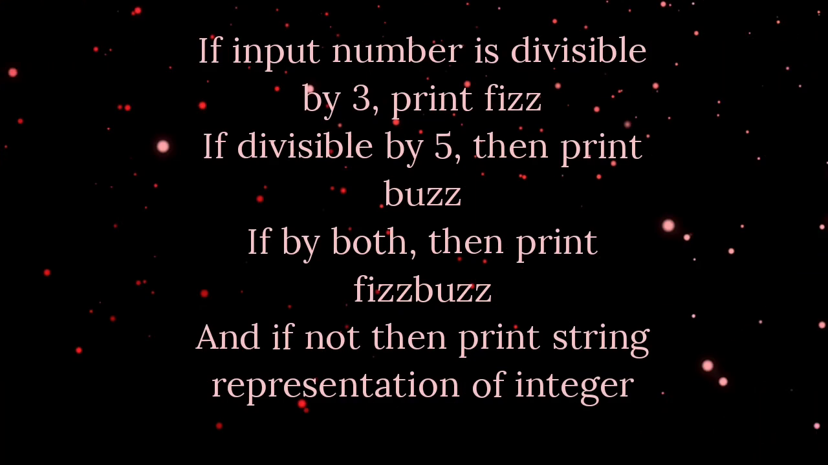Next question was based on Java program. As you can see, the question was, if the input number is divisible by 3, you want to print fizz. If it is divisible by 5, then print buzz. If by both, that is 3 and 5, then print fizzbuzz, and if not, then print the string representation of that integer. So this was a basic question, you can just try it.